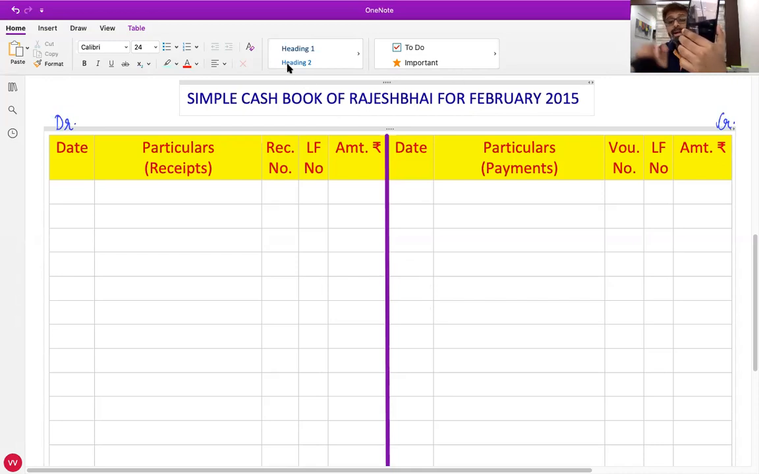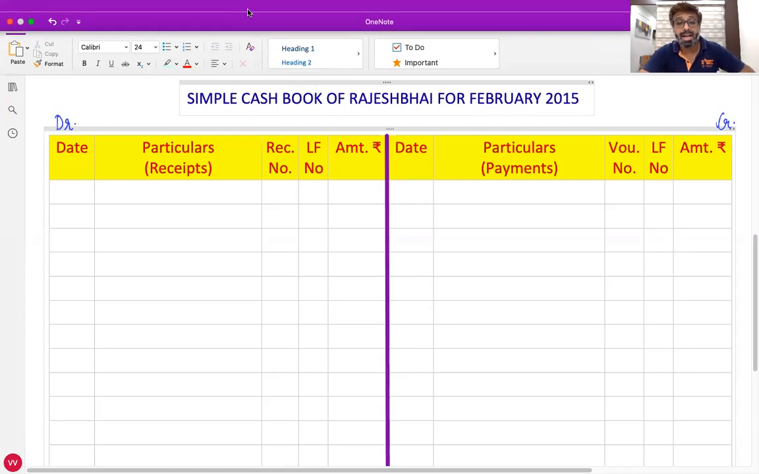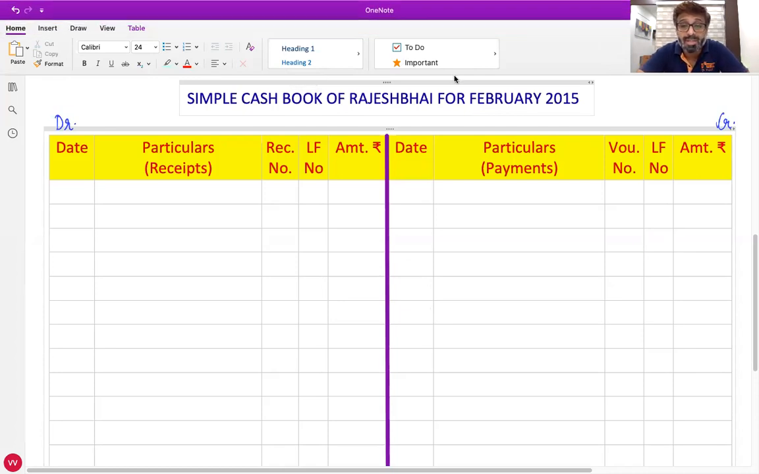Have you all done the formats? Yes, sir. Okay, raise your hand who is still doing it, or shall we proceed with the question? All of you have done it? Okay. Chalo, let's proceed.